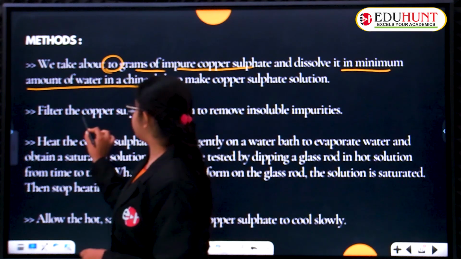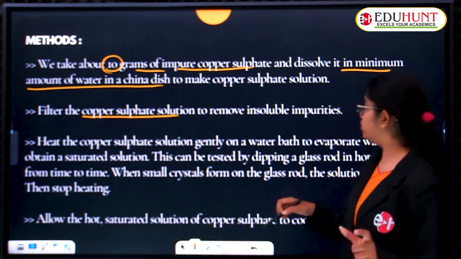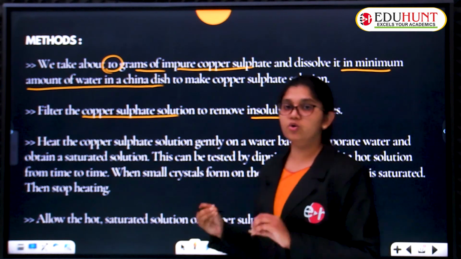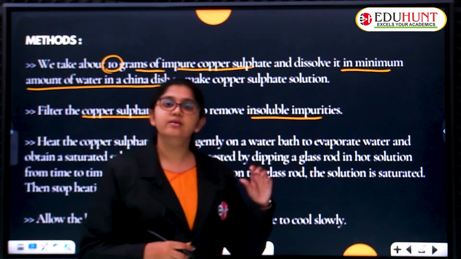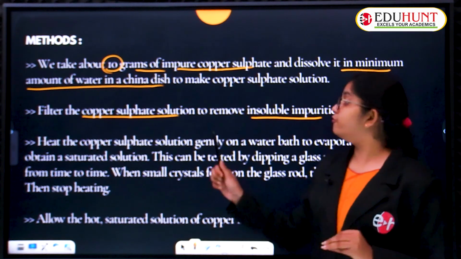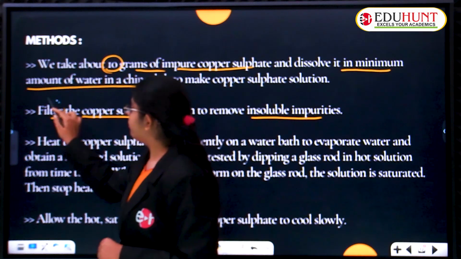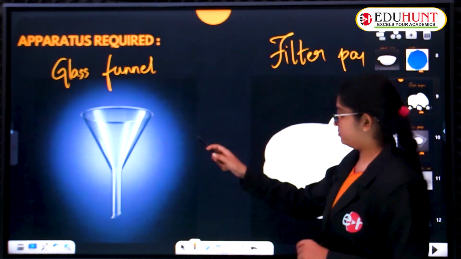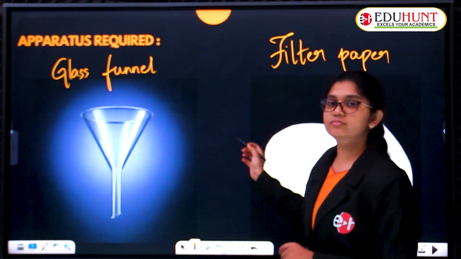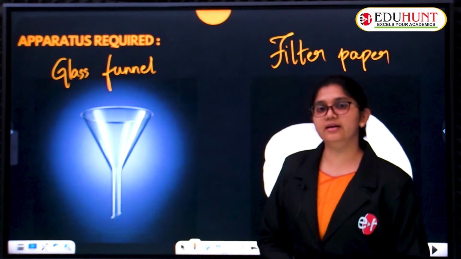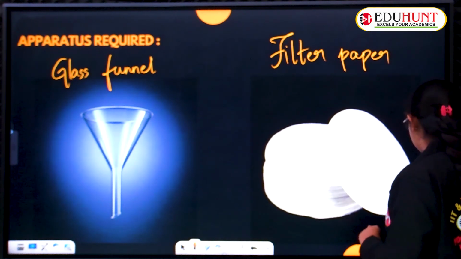filter the copper sulphate solution to remove insoluble impurities. Hence, it is an impure sample. We are going to mix it in the minimum amount of water in the china dish, and we are going to filter it. We are going to filter it using a funnel and filter paper. Using this, we are going to separate some impurities present in the solution of copper sulphate.